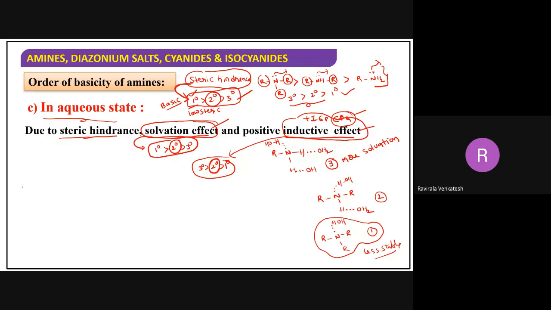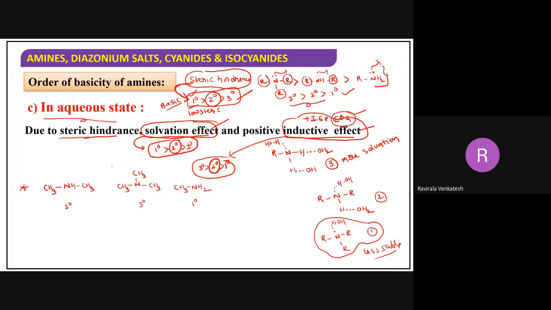Now remember, if I take it like this, CH3NH2, then this one is primary, this one is tertiary, and this one is secondary. In all these cases, secondary has the common position.